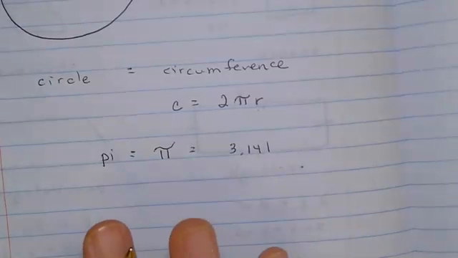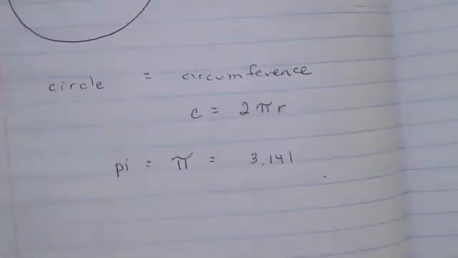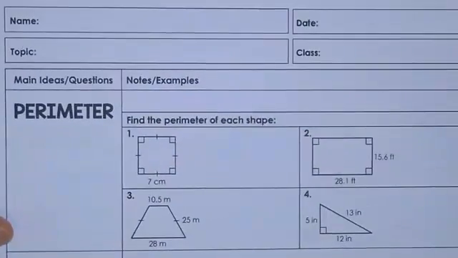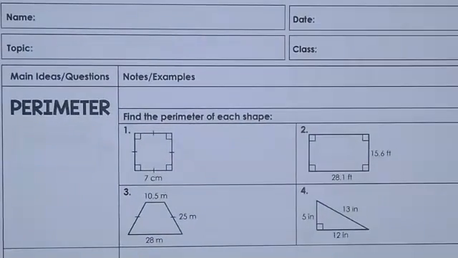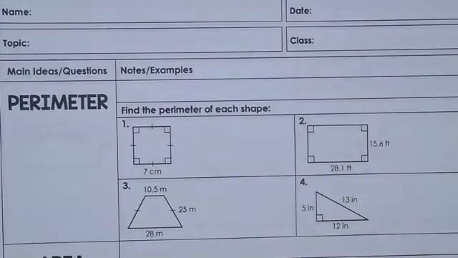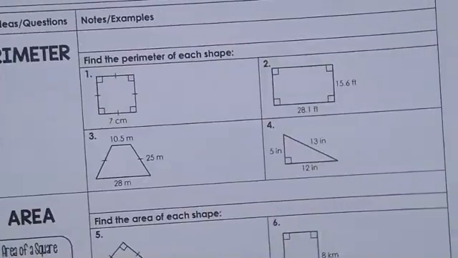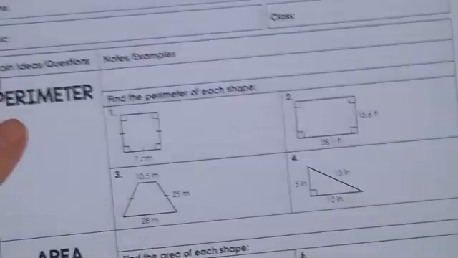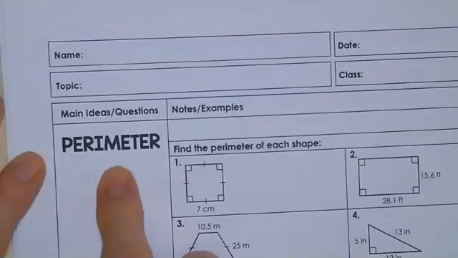So that's all I want to talk about right now in terms of your composition book. So you can close that. You need to open up your document in Kami. And when you get there, it looks like this. So if you want to pause the video until you find where you need to be, this is what we're going to work on today. So in this worksheet, there's actually several pages. We're going to spend about 3 days finishing this whole packet. So today we're going to make it very simple. We're going to start with just the perimeter questions.